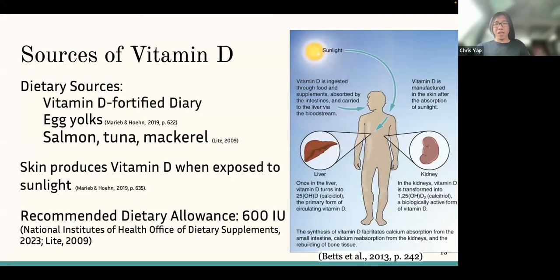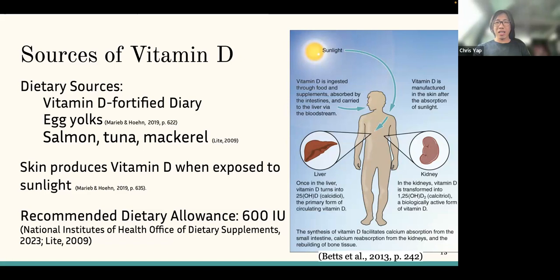So how do we get vitamin D? Some dietary sources of vitamin D are vitamin D fortified dairy, egg yolks, and fatty fish, such as salmon, tuna, and mackerel. Our skin also produces vitamin D when it's exposed to sunlight, but skin color has an effect on how effective we are at making vitamin D. When we get vitamin D through sunlight or dietary sources, our liver will convert it into its primary circulating form, and our kidney will convert that into a biologically active form.